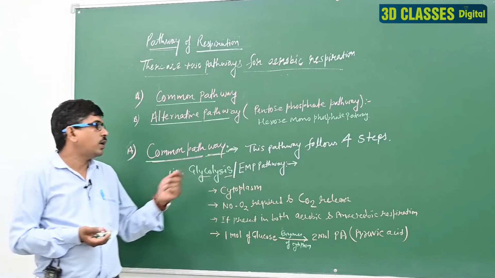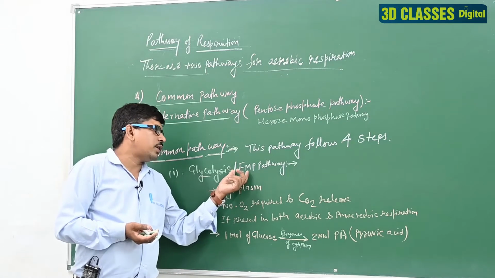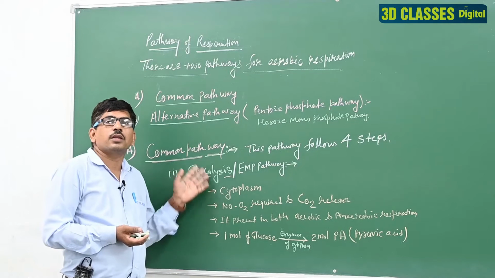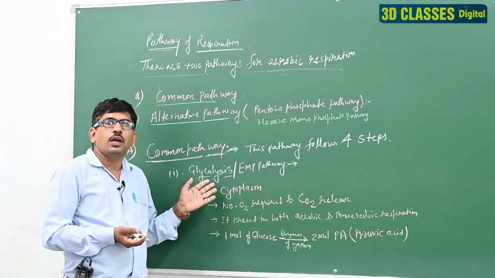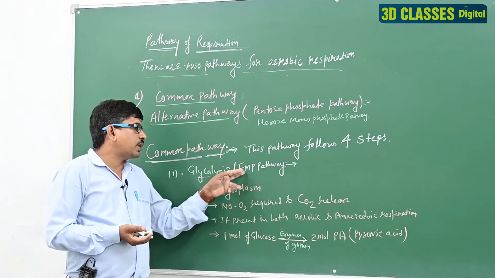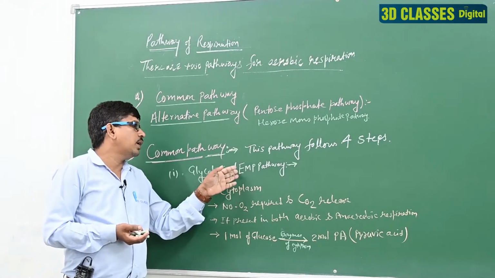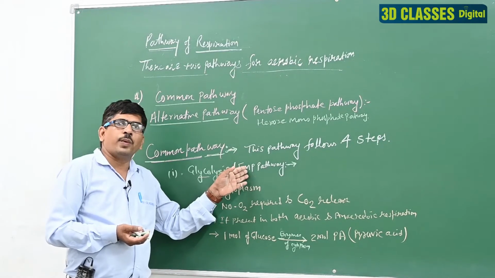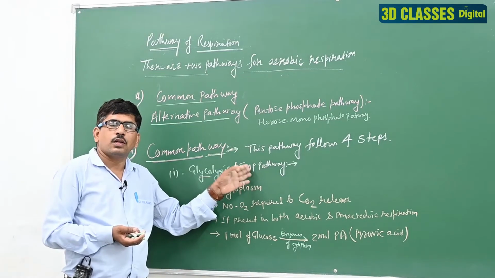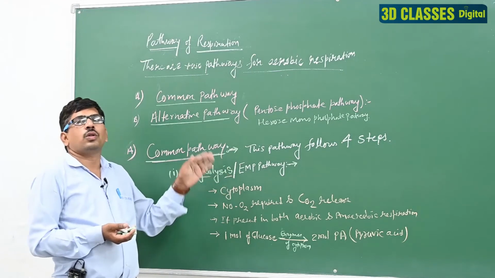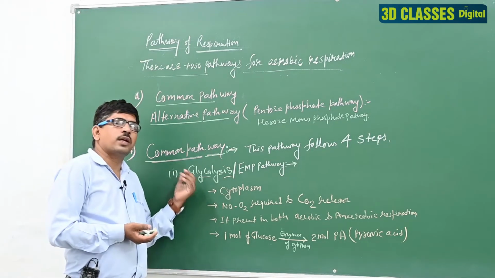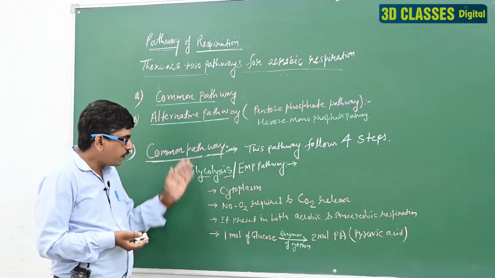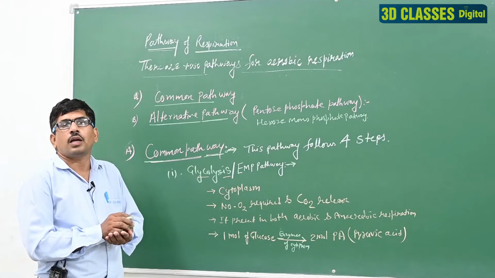EMP are the initials of 3 scientists' names: E for Embden, M for Meyerhof, P for Parnas. They discovered and explained this pathway, so on behalf of these scientists it is known as the EMP pathway. Clear? That is the first step.